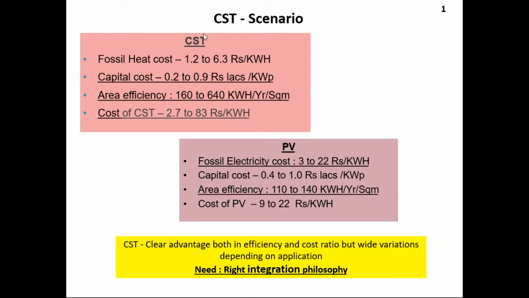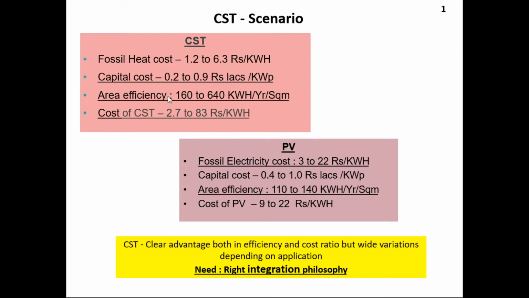So if you look at the CST scenario, you have fossil fuels available, like diesel, biomass, furnace oil, and the cost of that fuel is 1.2 to 6.3 rupees per kilowatt hour. The capital cost is as low as 0.2 to 0.9 lakh rupees per kilowatt peak.